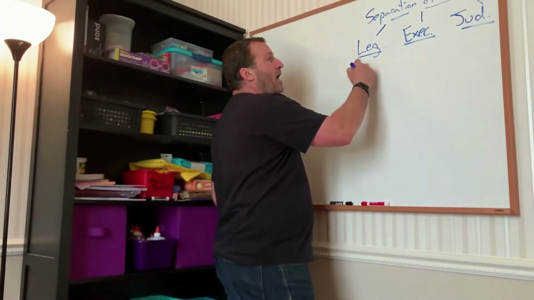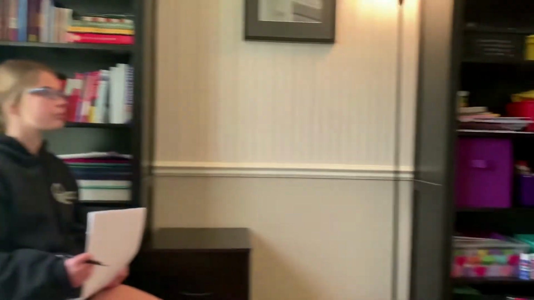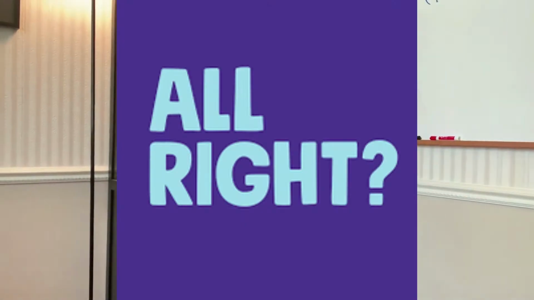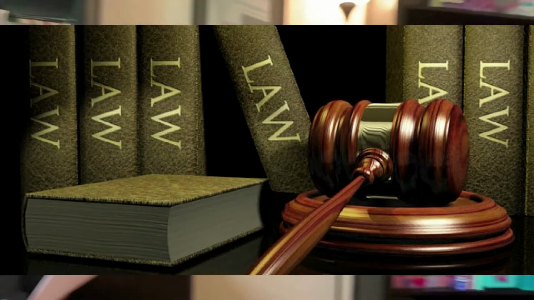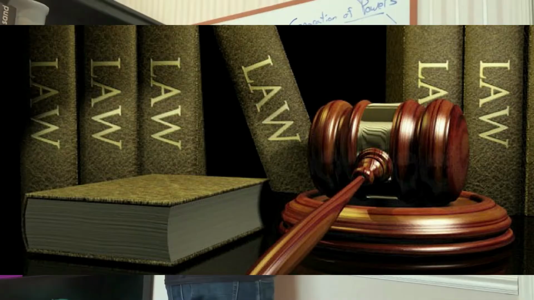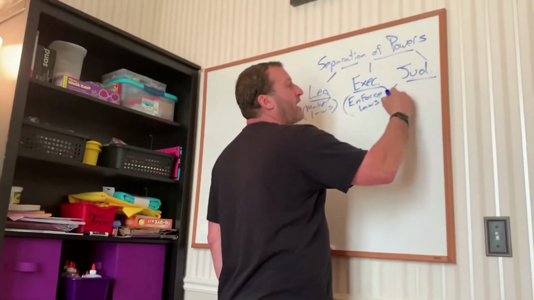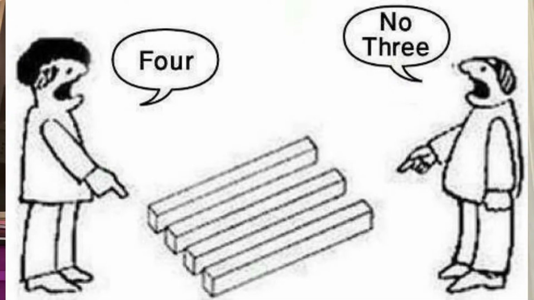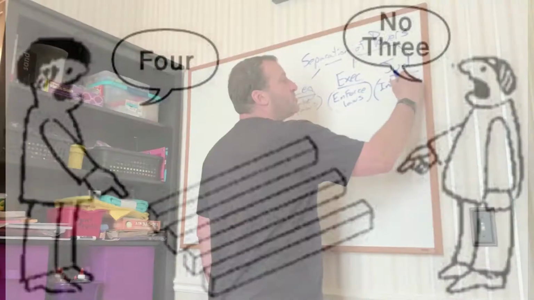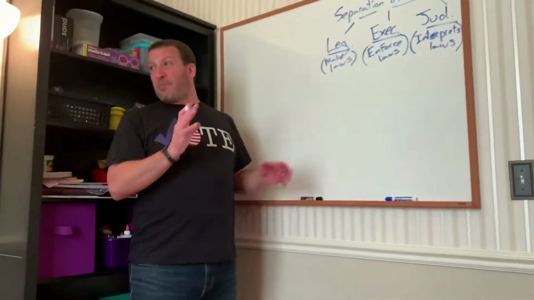Who knows what the job of the legislative branch is? Juliana. Makes laws. Very good. They make laws. All right. What does the executive branch do? Think of the police. What do the police do? They enforce laws. And the third one's kind of tricky. The judicial branch interprets. All right, now we're going to go over our second major concept of the day.